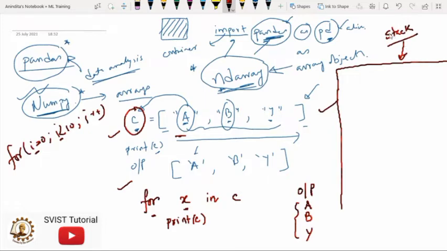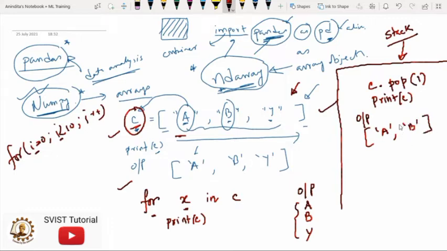If you have one particular array in Python and you want to remove some element, then what will you do? It is very simple. Just write the variable name in which you have the elements. Then just write dot pop. Pop means deletion. And then just write 1. Now what is the meaning of this? Now afterwards you can write print c. So as an output, what you will see is A, B.